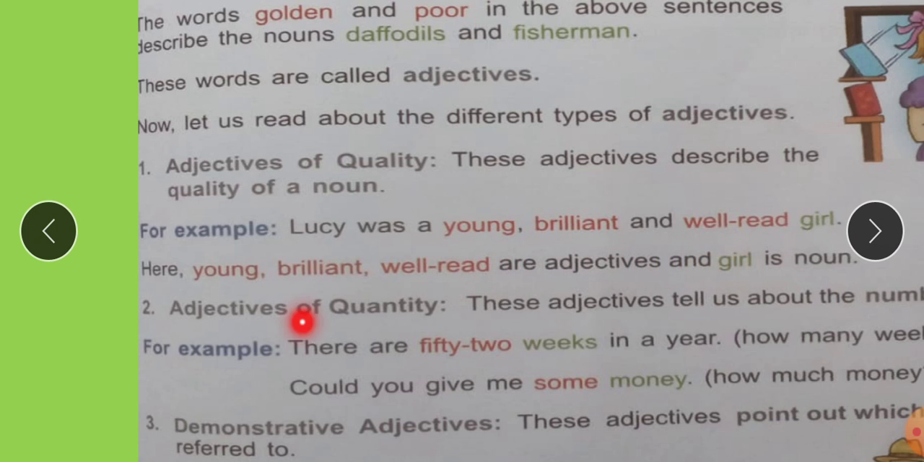Next, adjectives of quantity. These adjectives tell us about the number of nouns. For example, there are 52 weeks. Next example: could you give me some money? In these sentences, some and 52 are adjectives, and weeks and money are nouns.